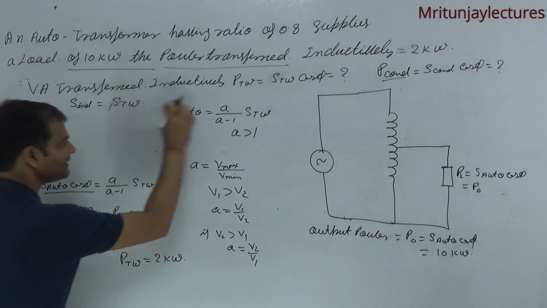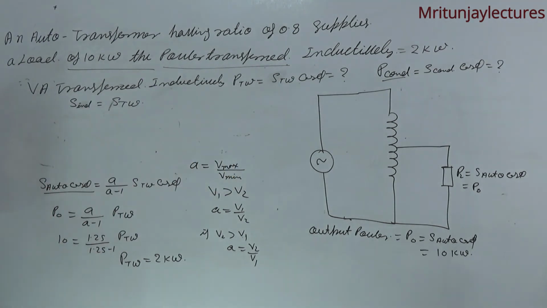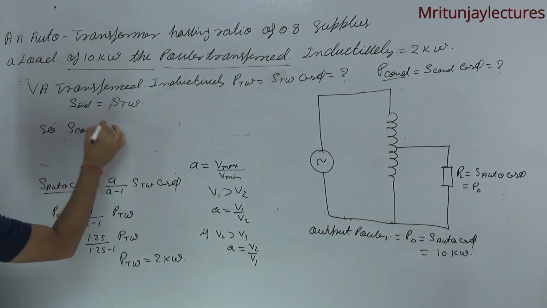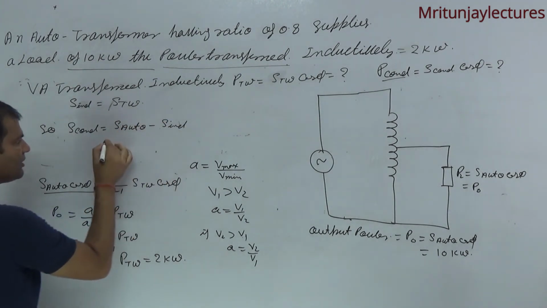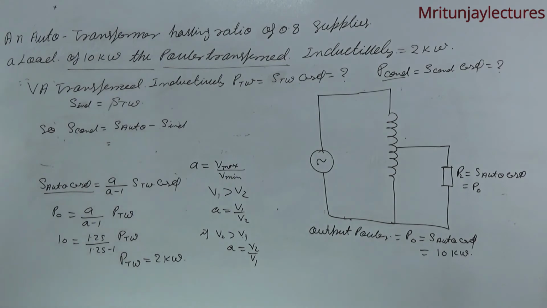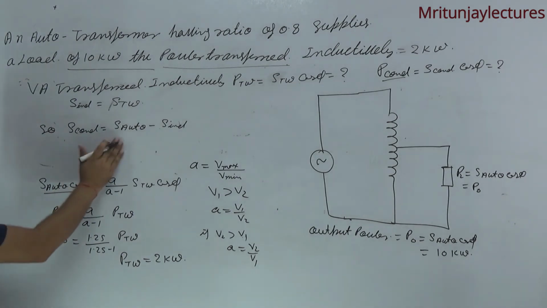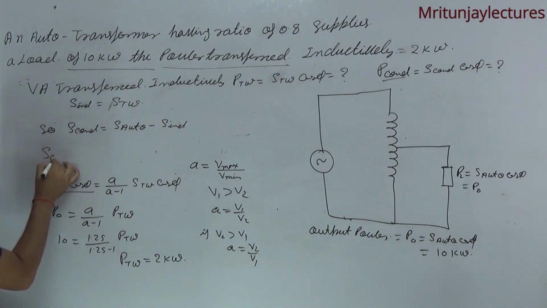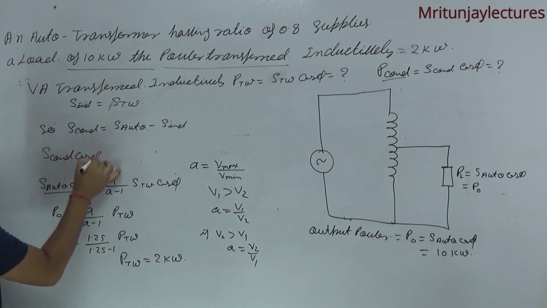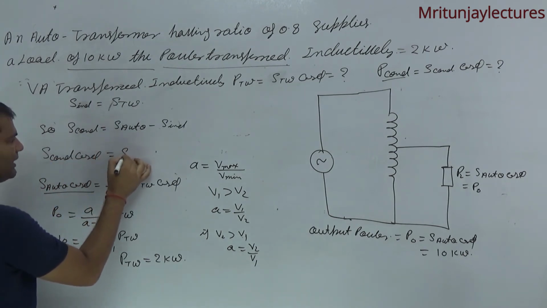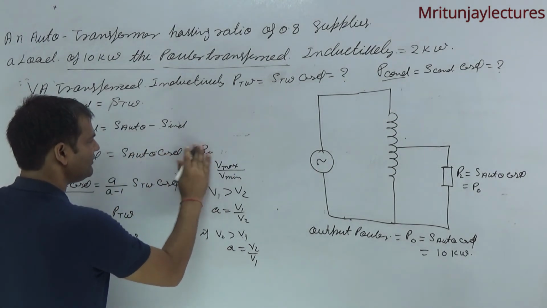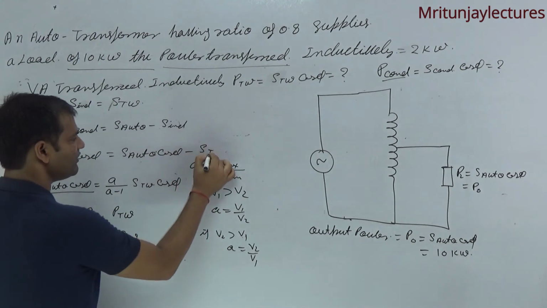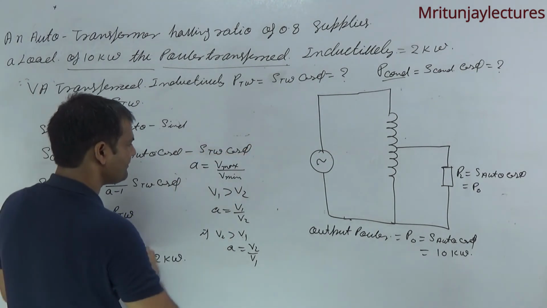So S conductively is equal to SR2 minus S inductively. Multiplying both sides by cos phi, S conductively into cos phi is equal to SR2 into cos phi minus STW into cos phi.